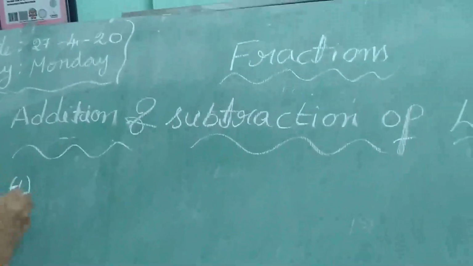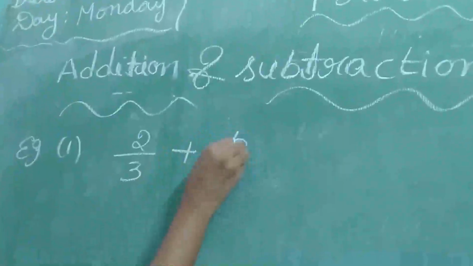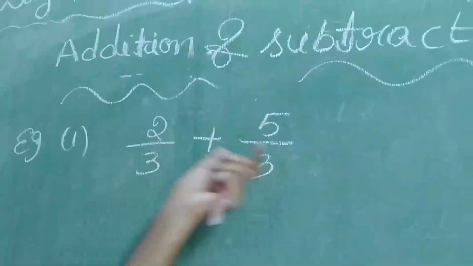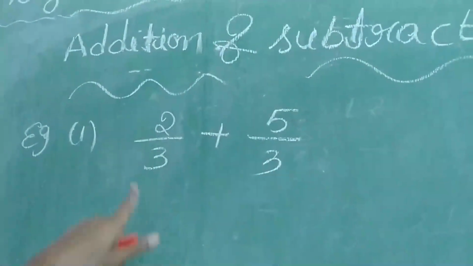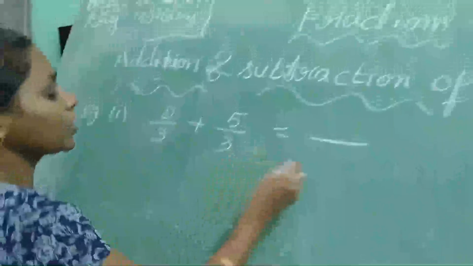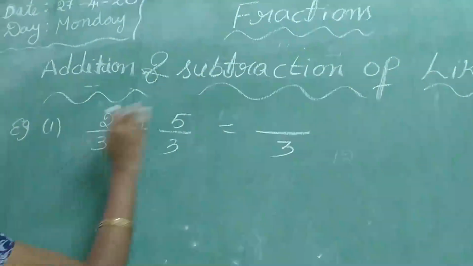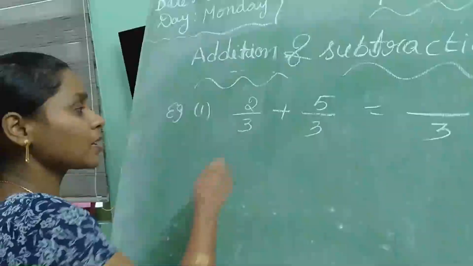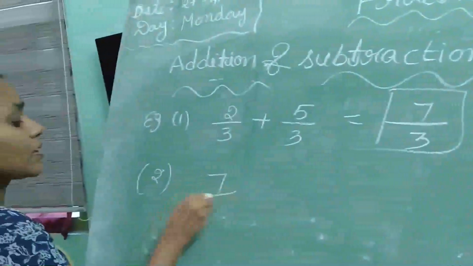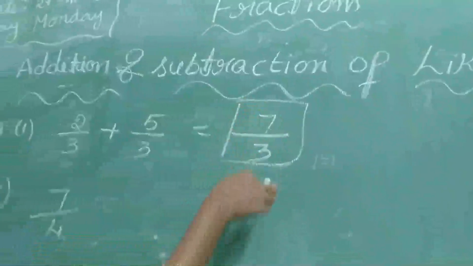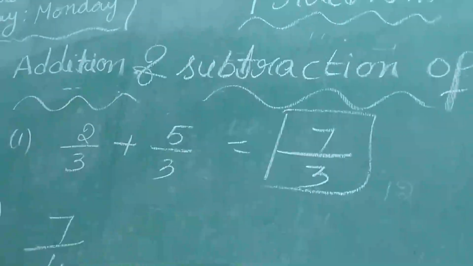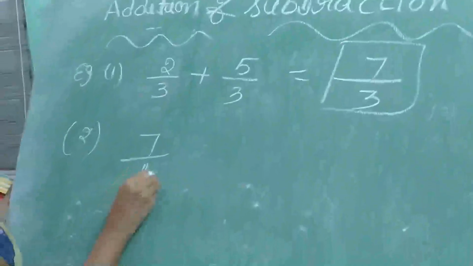Example: 2 by 3 plus 5 by 3. Which symbol we are using here? Plus. So you have to add these two fractions, but which fractions are these? Like fractions, because the denominators are same. If the denominators are same, it's very easy. What is the denominator here? 3. Right? That only we write, don't add these two 3s. Next 2 plus 5, 7. 7 by 3. Is there any table cancelled here? In 7 and 3 is there any common factor? No, that's fine. We can write like that only. In case if there is any table cancelled, you have to cancel with that particular table.